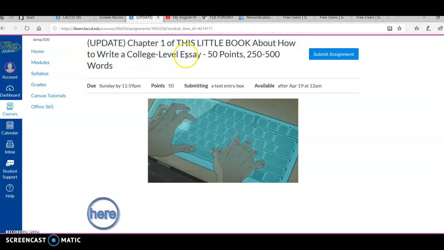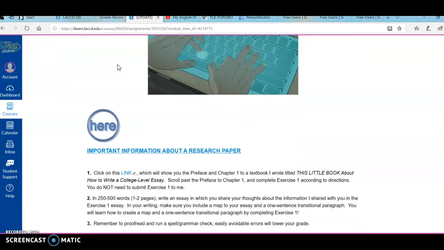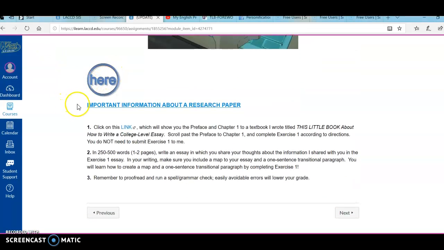This little book is about how to write a college level essay, 50 points, 250 to 500 words, which is 1 or 2 pages. All right, let's survey this assignment together. We have a link here, important information about a research paper. Please click on it and read it.